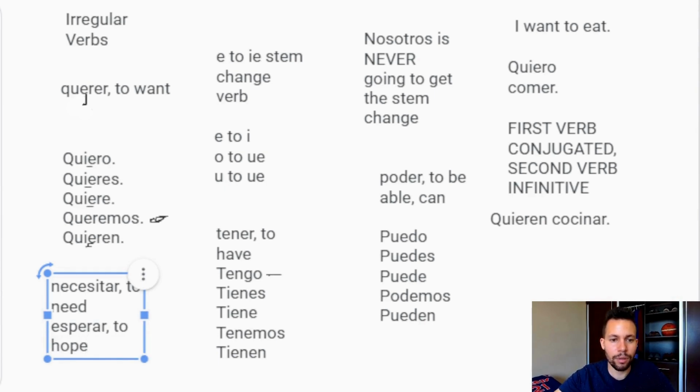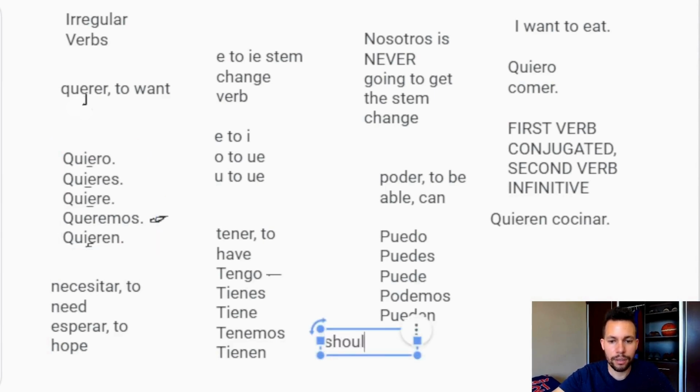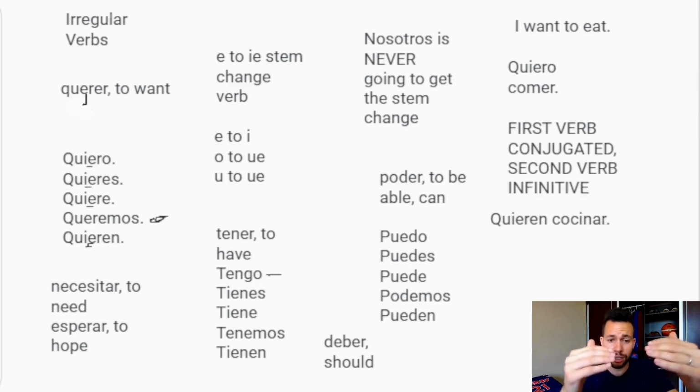And we will put over here deber, which means should. Necesitar, esperar, and deber are regular verbs as far as conjugation, so there's no stem change in the middle of the verb. It's just conjugated like you normally would, an AR verb, an ER verb.